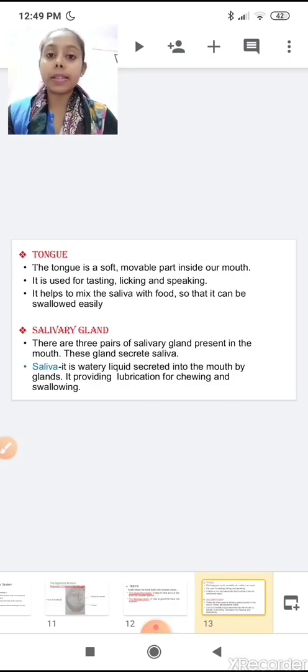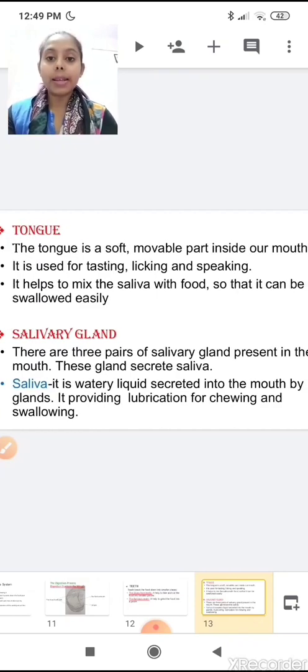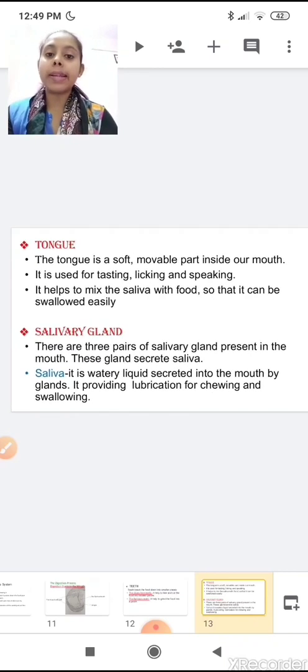Then we discussed the function of the tongue. What is the tongue? The tongue is a soft movable part inside our mouth. It is used for tasting, licking and speaking, and it helps to mix the saliva with food so that it can be swallowed easily. Next we discussed the salivary gland.